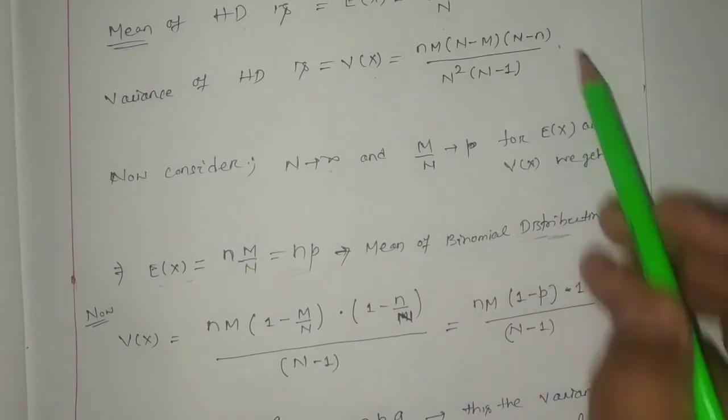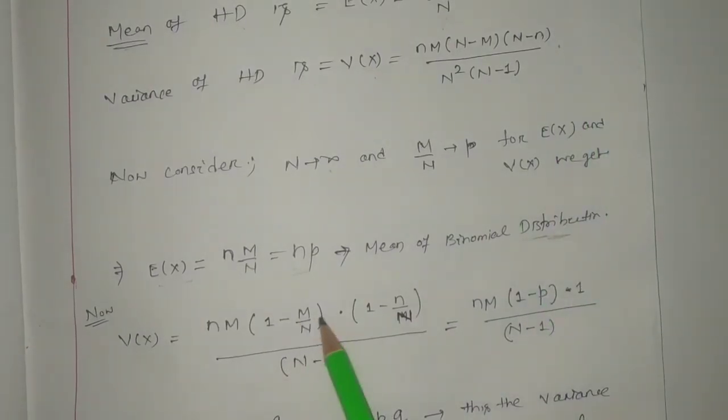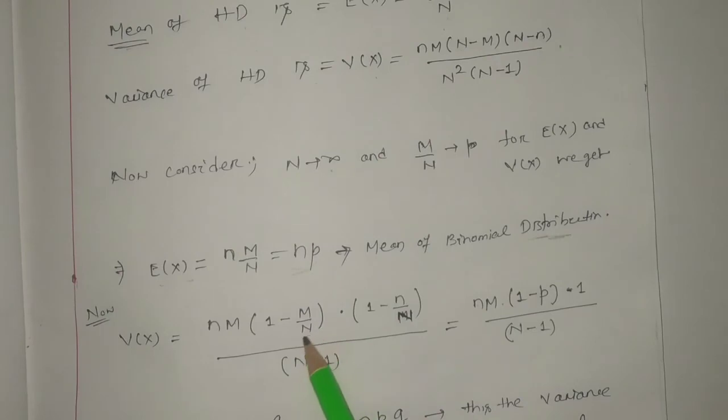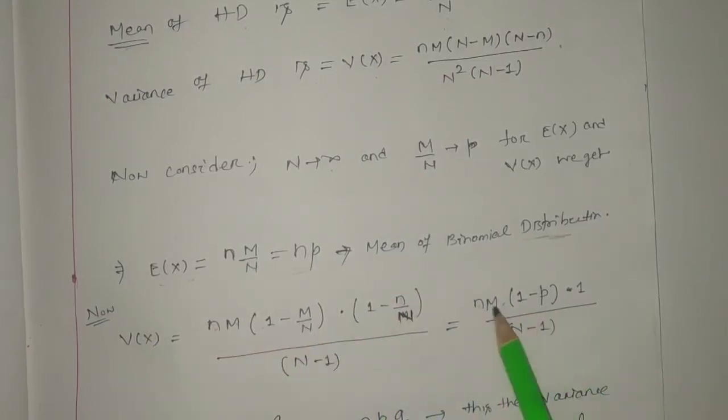Just put n tends to infinity, which means this will be 0, this will be 0, and we get n into m by n, which means p, but n by n, since n tends to infinity, will be 0. So we found n p into 1 minus p, into 1 divided by n minus 1, right?